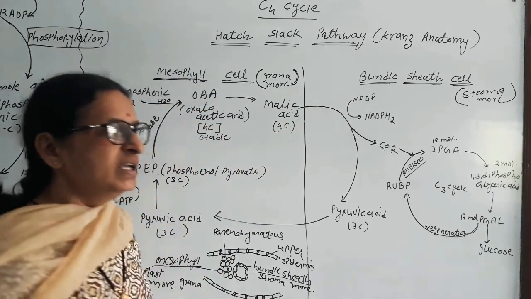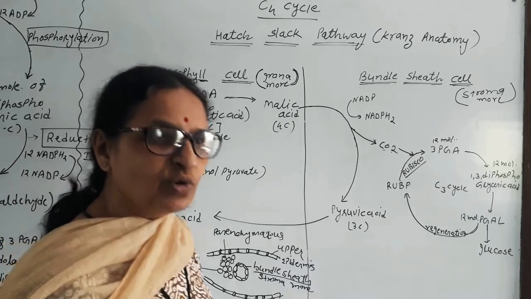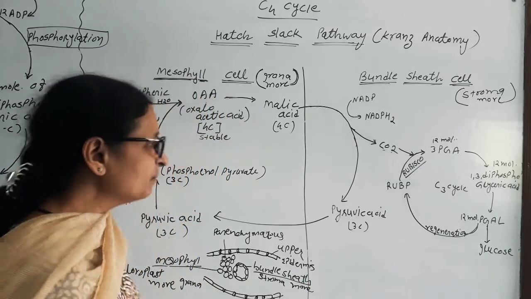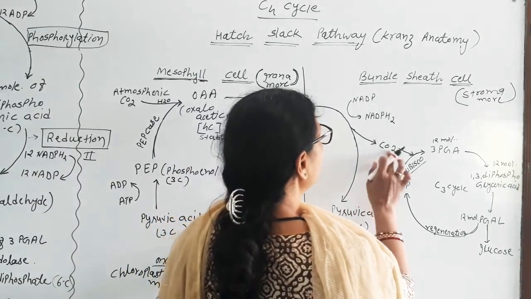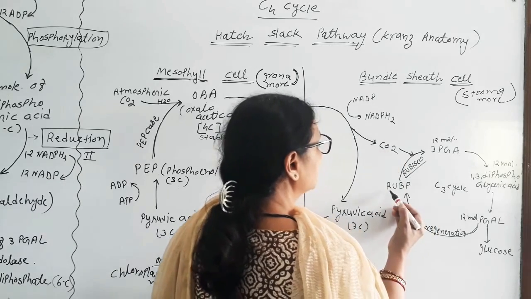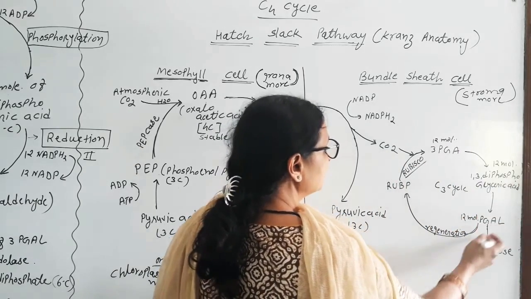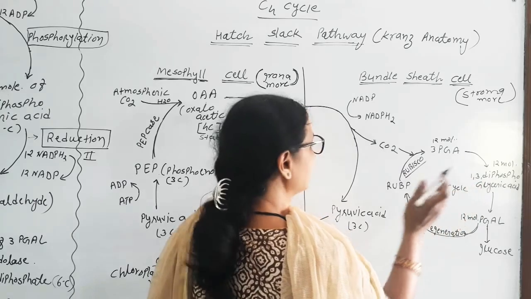We know that the bundle sheath has chloroplasts with more stroma, so this carbon dioxide is utilized in the Calvin cycle, or C3 cycle.